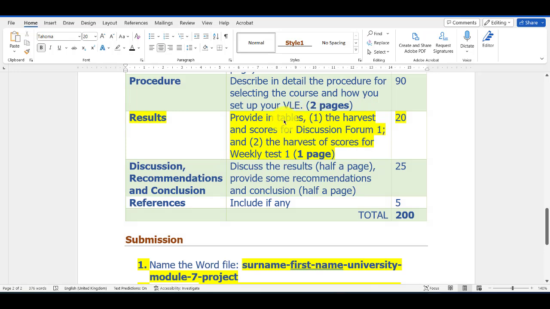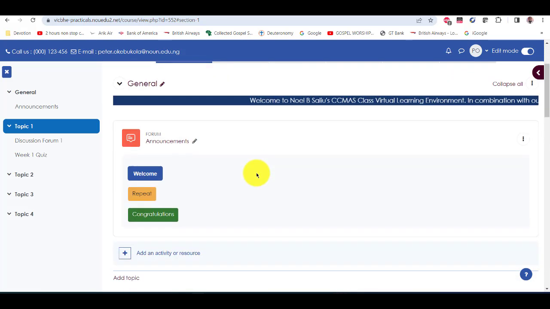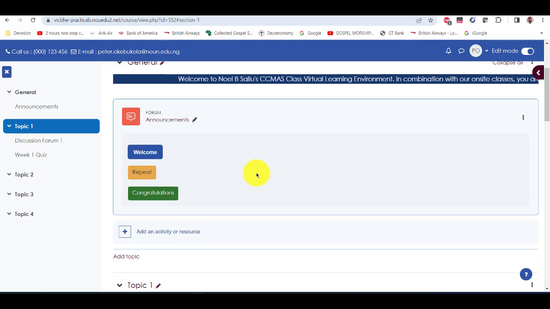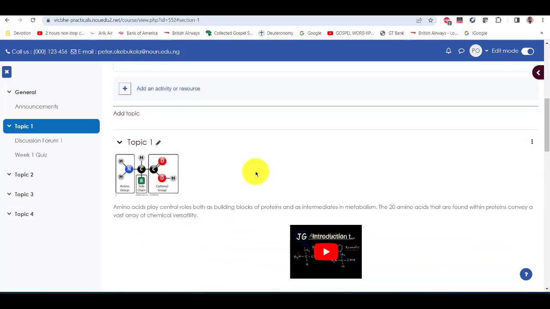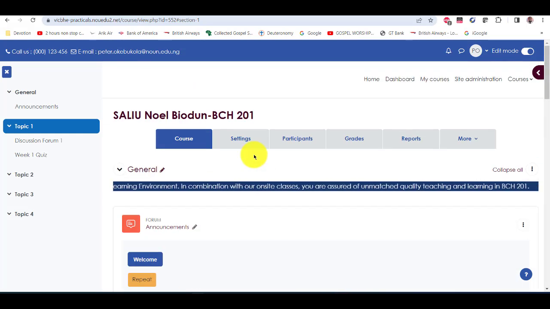But I'm going to focus now on the virtual learning environment of Professor Saliu, to see especially the results for the table, the results for the discussion forum, and the weekly test. On Monday, when the students come to the virtual learning environment, they will expect to see the Monday video lesson. It's not here because he has been very busy as Deputy Executive Secretary and has not been able to do that. So let's check some other participants.